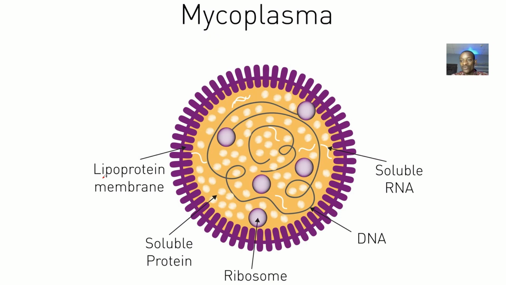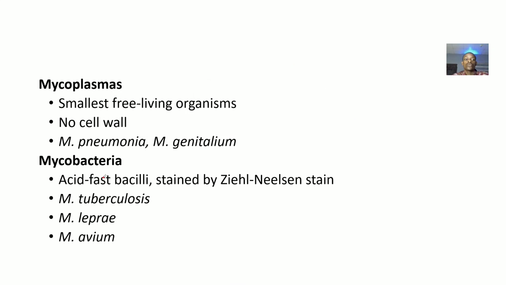This is an example of a Mycoplasma, and a Mycoplasma does not have a cell wall. That's one of the abnormalities. Talking about the Mycoplasmas as a major example of these non-gram stainable bacteria, they are the smallest free-living organisms. They have no cell wall, just like I told you. Examples include Mycoplasma pneumoniae and Mycoplasma genitalium.